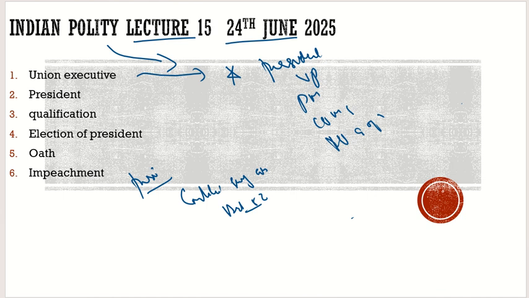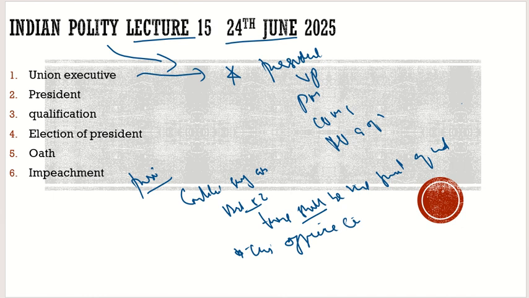If we look at the language here, the focus is on the word "shall". It means that this office can never remain vacant.